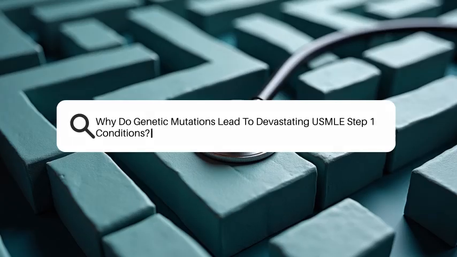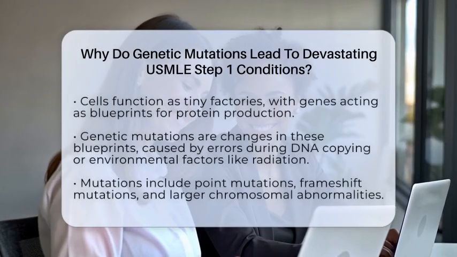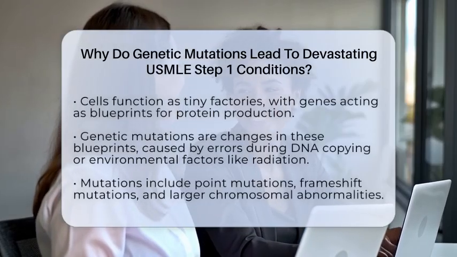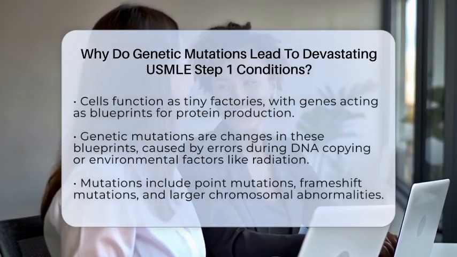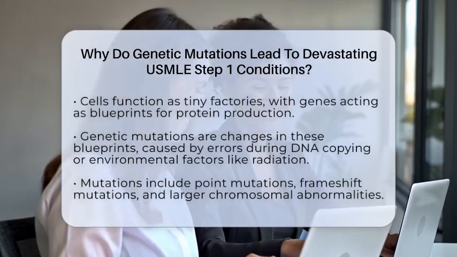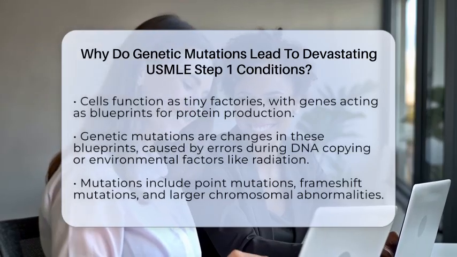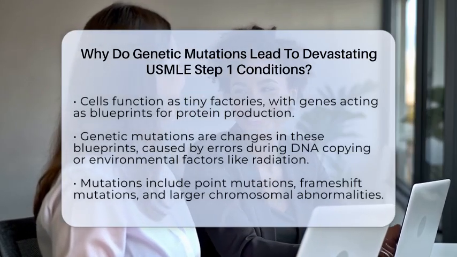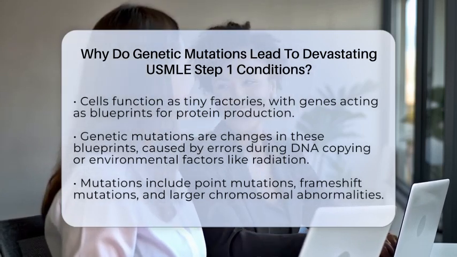Why do genetic mutations lead to devastating USMLE Step 1 conditions? Imagine your body's cells as tiny factories, each with a set of blueprints called genes. These blueprints tell the factories how to build proteins, which do everything from helping your muscles move to fighting infections. Now, if these blueprints have mistakes or changes, it can cause big problems. That is what we call genetic mutations.